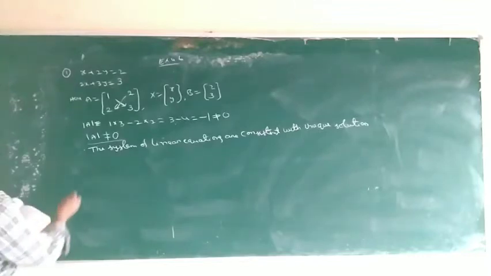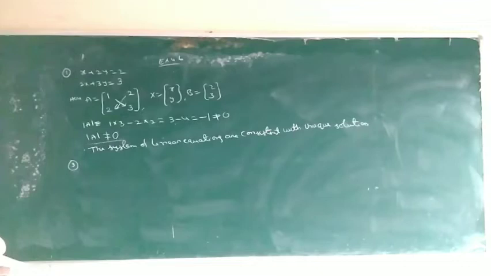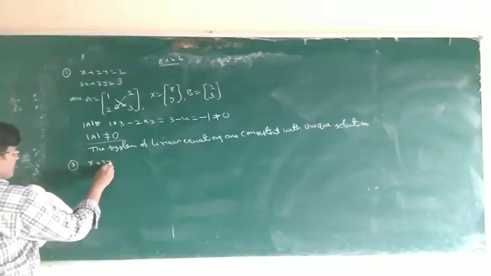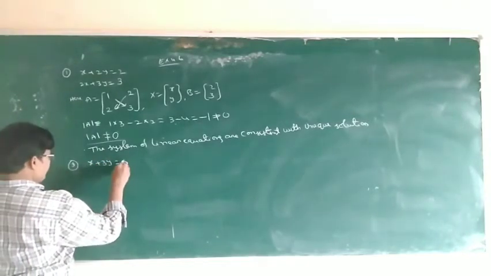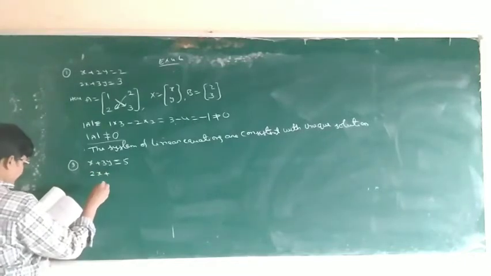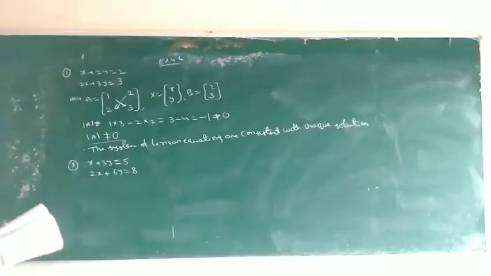Third problem. x plus 3y is equal to 5, and 2x plus 6y is equal to 8.